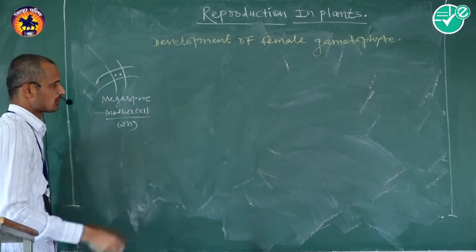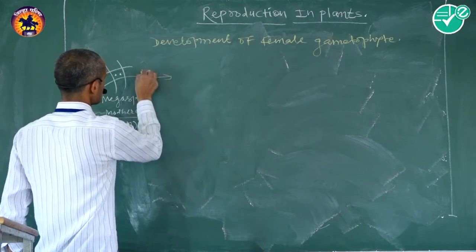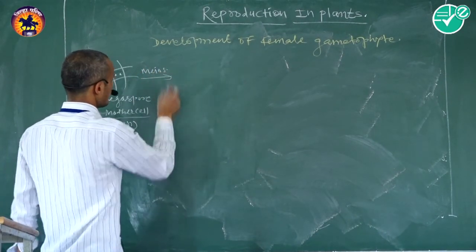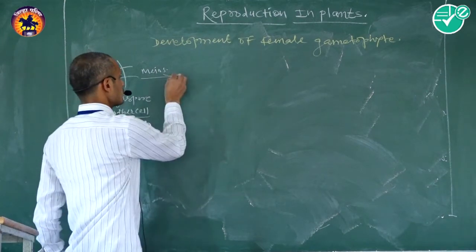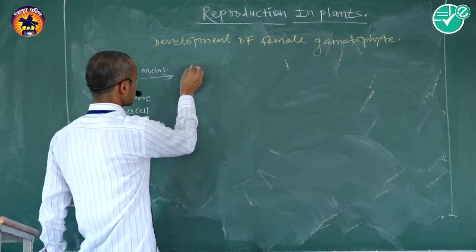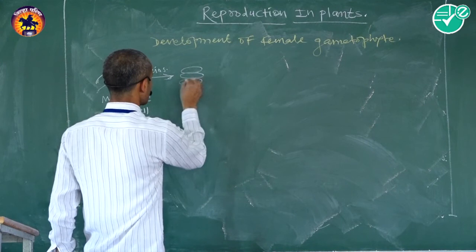The diploid megaspore mother cell undergoes meiosis, or meiotic cell division, to form four haploid megaspores, a tetrad. These are arranged in a row.